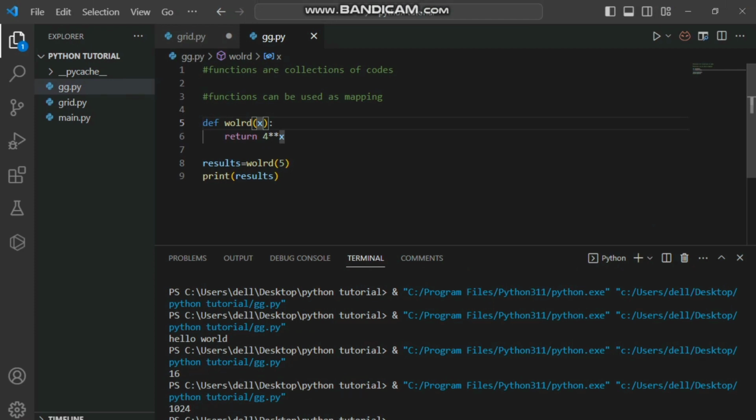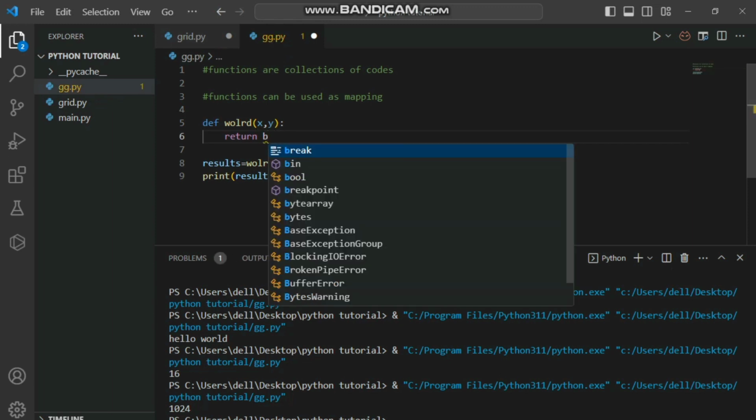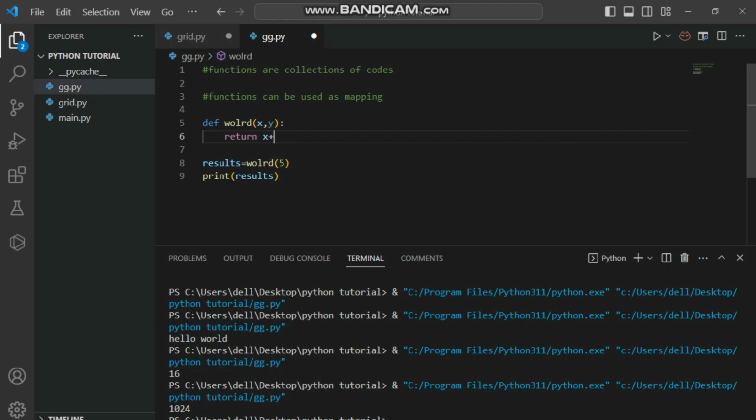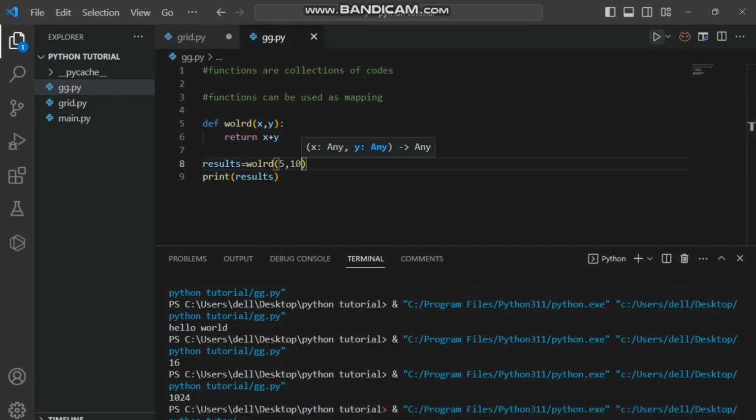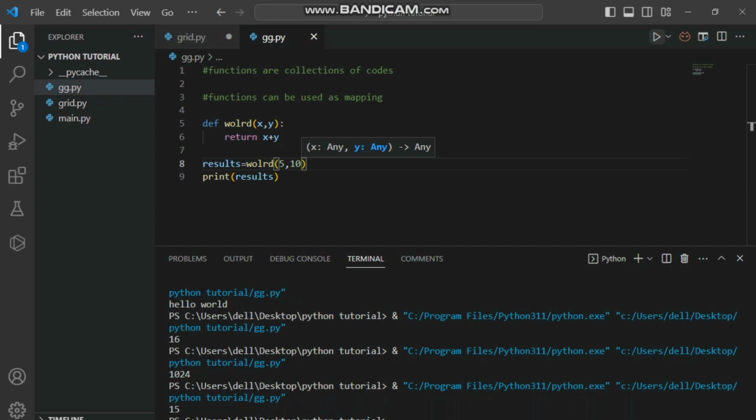Let's say more than one variable, that is, let's say x and y. So right here you can also add plus y. Let's say return x plus y. Then right here we are going to give 5 comma 10, so that we have 15. As you can see on your terminal window, we have 15. This is just a simple example. So let us now calculate the BMI